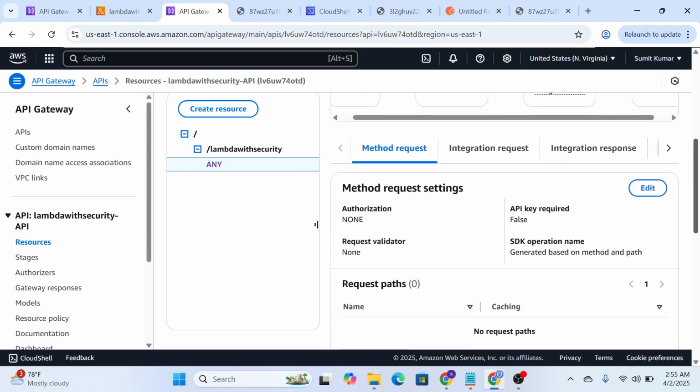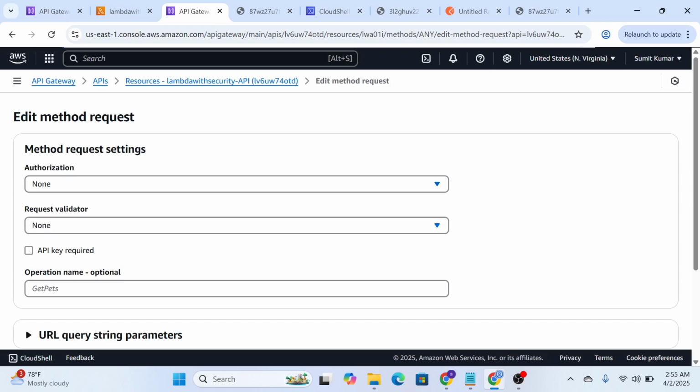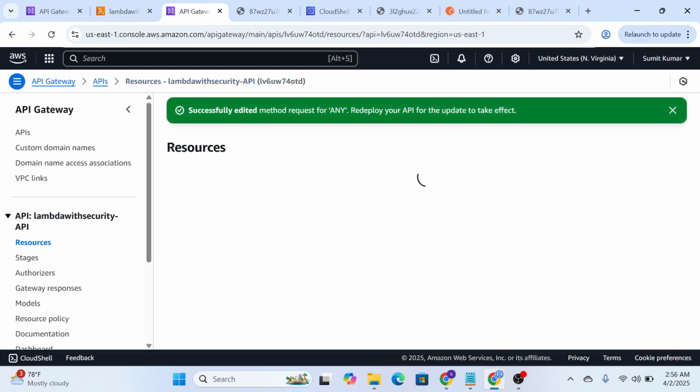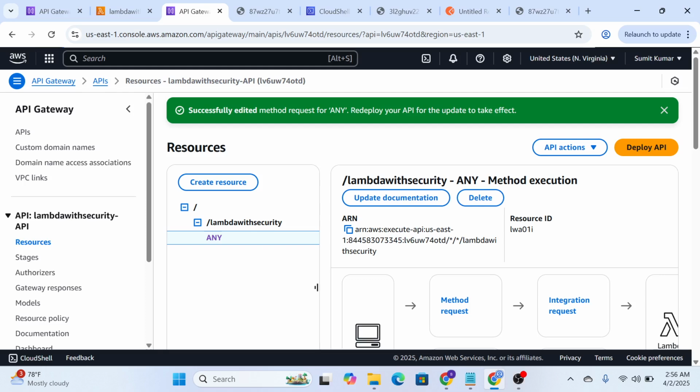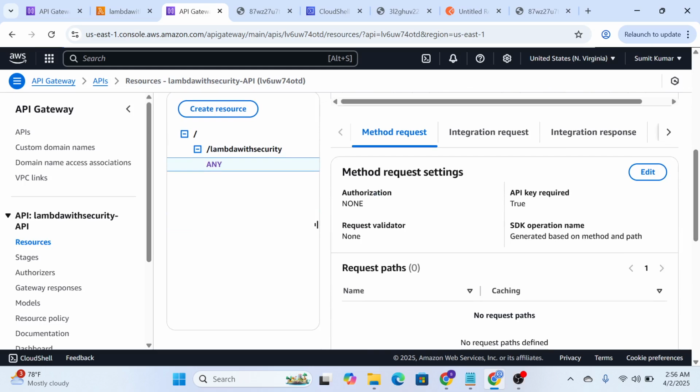Now the important part is that currently API key required is false here. You click on edit, make it API key required, leave the test as it is, and click on save. Now your API key setting has been configured. Like you see here, the API key is required.